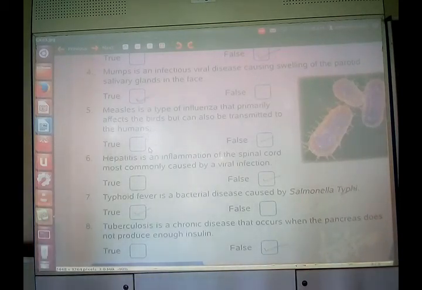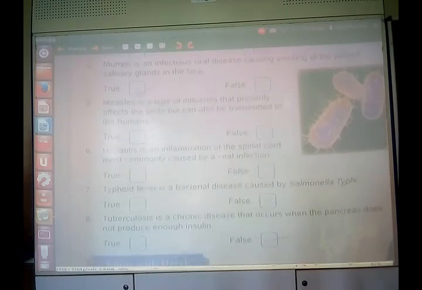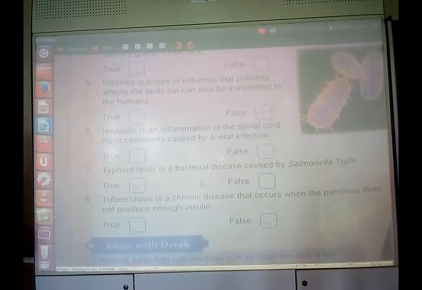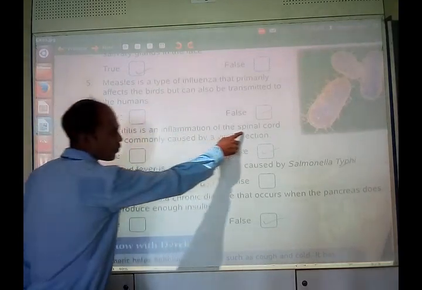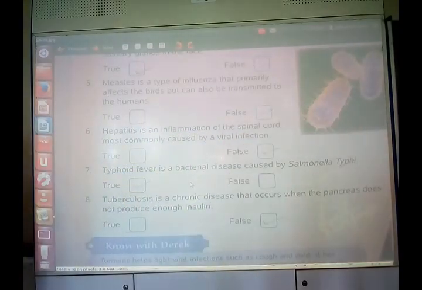Another question is, hepatitis is an inflammation of spinal cord. False, because hepatitis is an inflammation of liver, most commonly caused by viral infection. Whether it is viral or not, first statement is only wrong, so it is false.